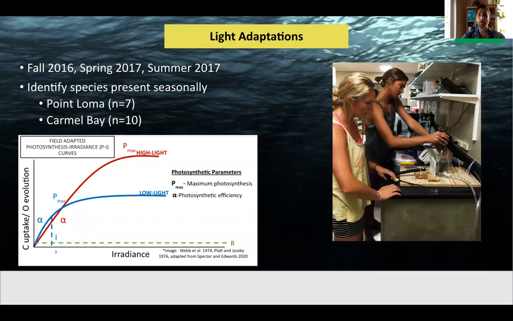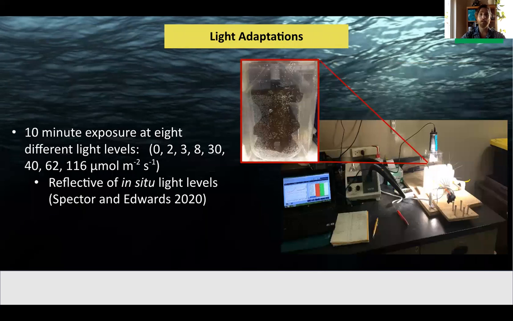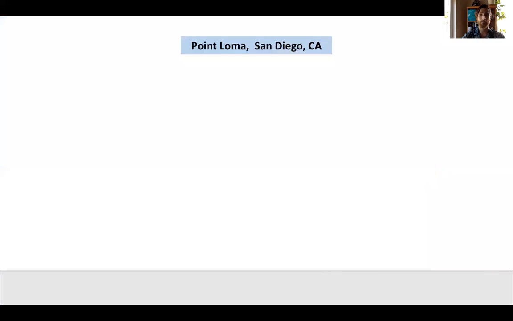To capture individual species light adaptations, we ran between 7 and 10 species within each region seasonally. For each species, we ran 3 replicate curves. A replicate was gradually exposed to 8 different light levels over an 80-minute period, and we recorded the amount of oxygen produced or consumed. Note that we did not run curves to saturating irradiances, and instead, using methods from another study, used light levels derived in situ.